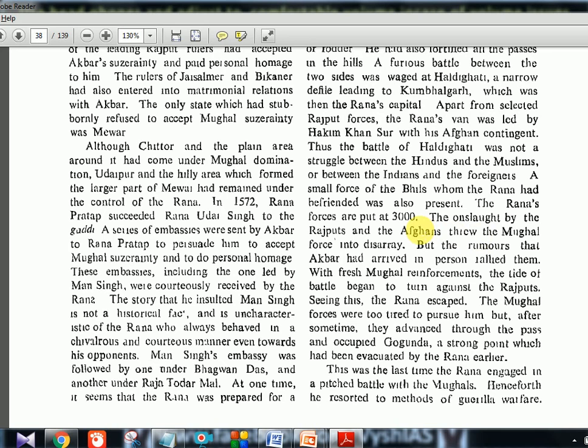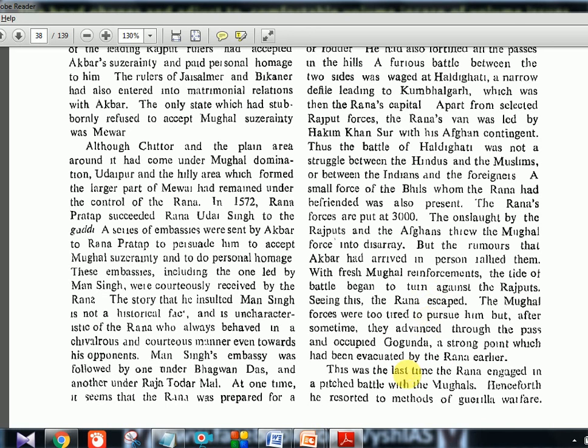The onslaught by the Rajputs and the Afghans threw the Mughal force into disarray. But the rumors that Akbar had arrived in person rallied them. With fresh Mughal reinforcement, the tide of battle began to turn against the Rajputs. So initially these people were winning, and one problem that happened is they thought Akbar had personally come to the war. So some people turned away, and that way it was turning against the Rajputs. Finally, Rana will escape. The Mughal forces were too tired to pursue him, but after some time they advanced through the pass and occupied Gogunda, a strong point which had been evacuated by the Rana earlier. So like this, places are getting occupied, but Rana personally escaped.